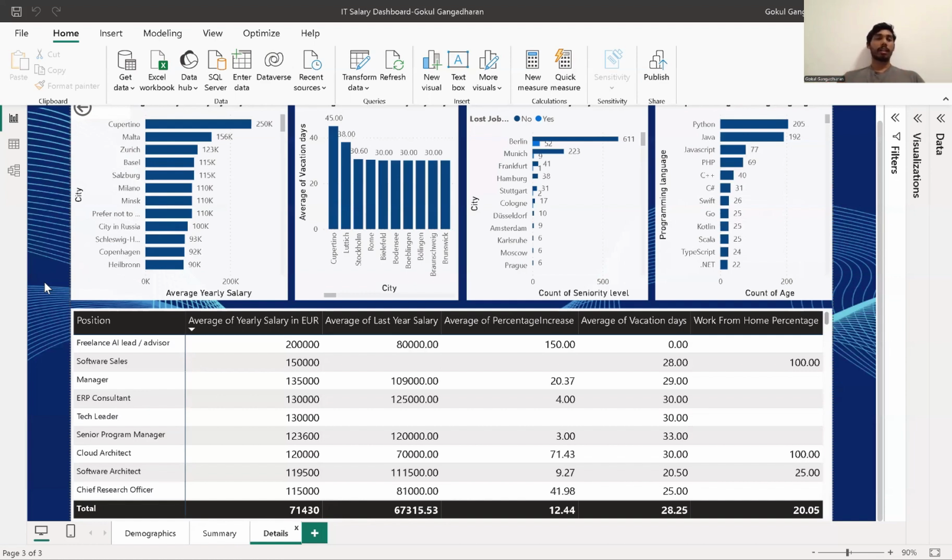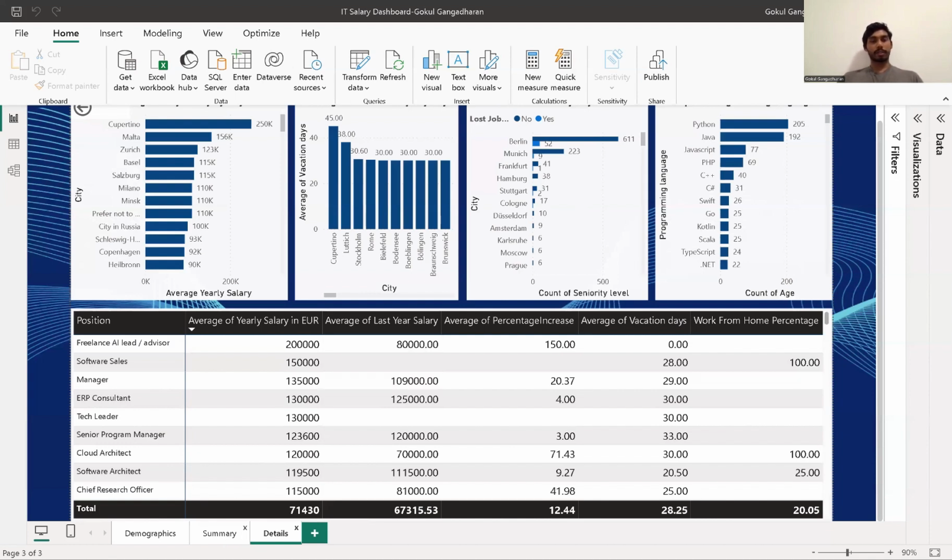All this data is based on the position mentioned in this table. I mainly use this table and these charts to do the drill down based on the summary page.